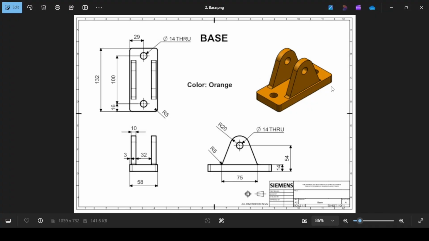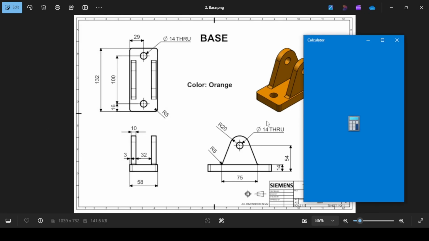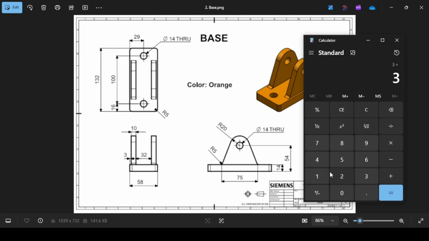Then we move on to the first arm. Looking at the dimensions on this arm, this is 3, this is 10, this is 32. So 3 plus 10 plus 32, that will be 45. Assuming this is also 10 millimeters like this arm, and this is also 3, that will be 10 plus 3 added to the 45, that will be 58. So that means the two arms have the same dimensions and they are symmetric about the mid plane. So the best thing we can do is just create one arm and then mirror onto the other side.